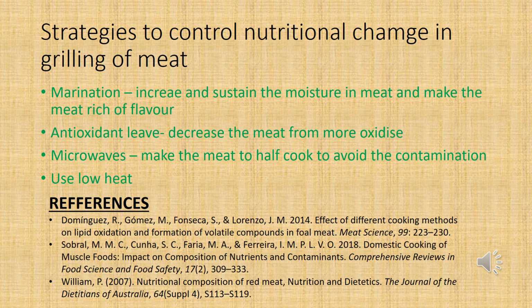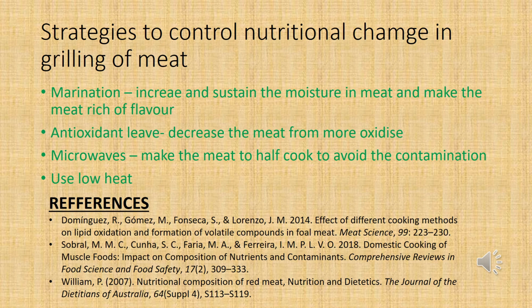The third point is microwave. Microwave is very complicated, but it makes the meat half cooked and avoids contamination. Before we grill the meat, it is better to cook the meat in the microwave. Why?